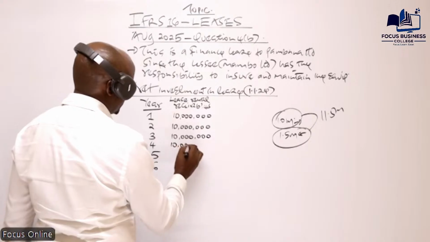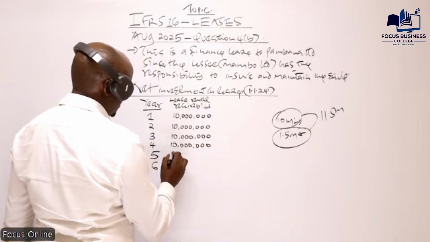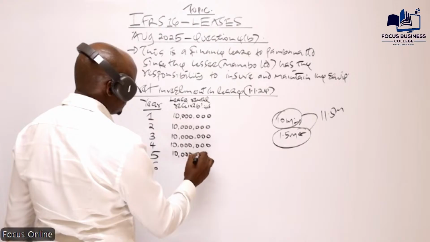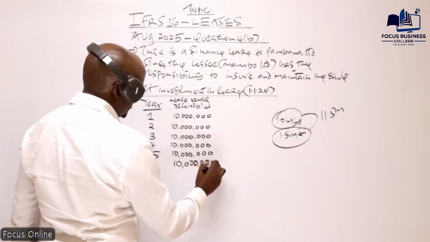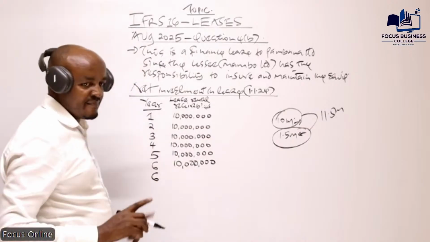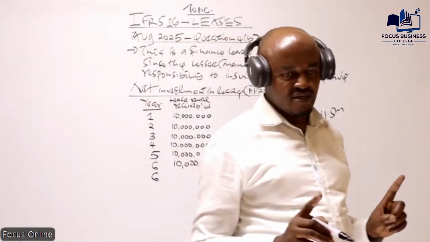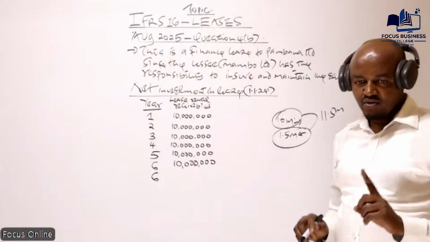In year four, the same amount of 10 million. In year five, 10 million. In year six, 10 million. But also in year six, remember this when the lease will be coming to an end. In year six, there is also another amount which will be received here.